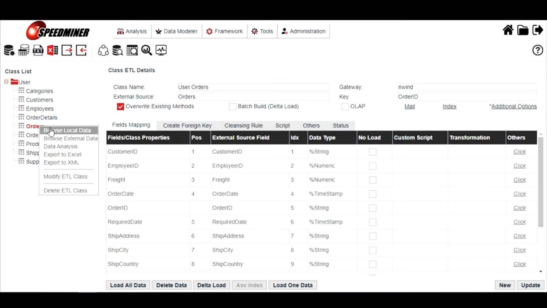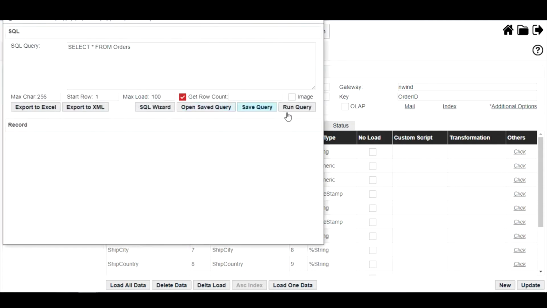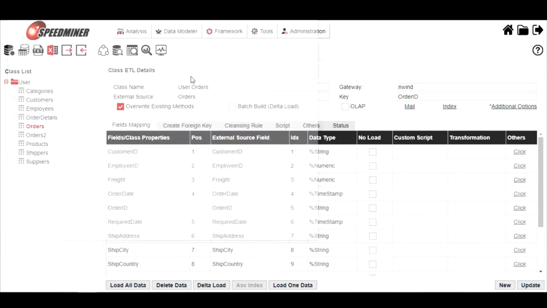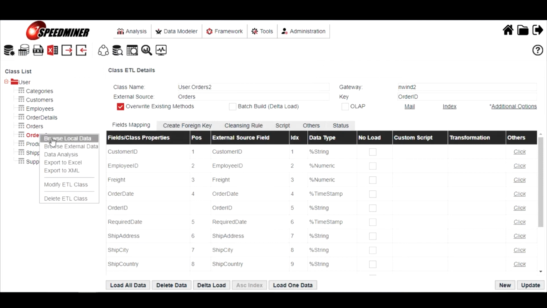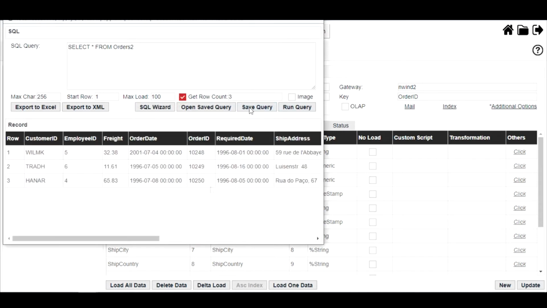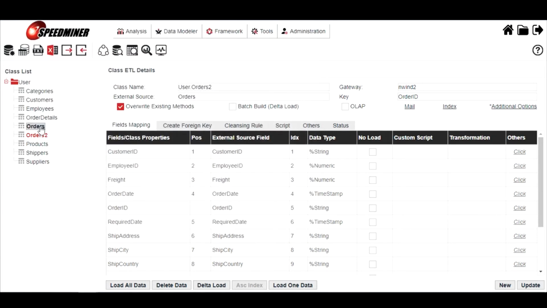In orders, when I browse the number of records, I have 830 records in this orders table, and orders 2, which is from nothing 2, I have 3 records only. So how do we combine these two tables into one? That means combining the data in one table.